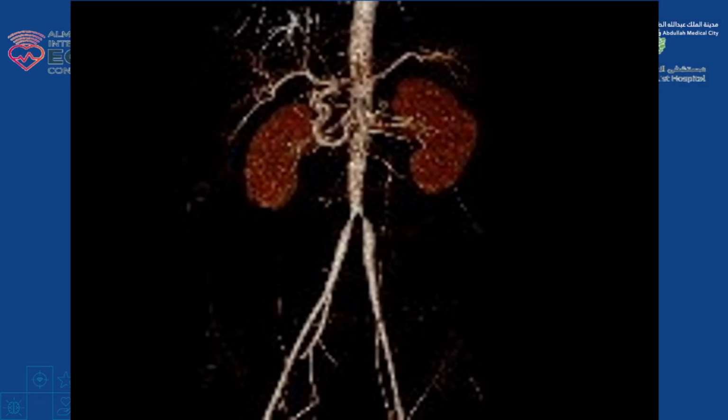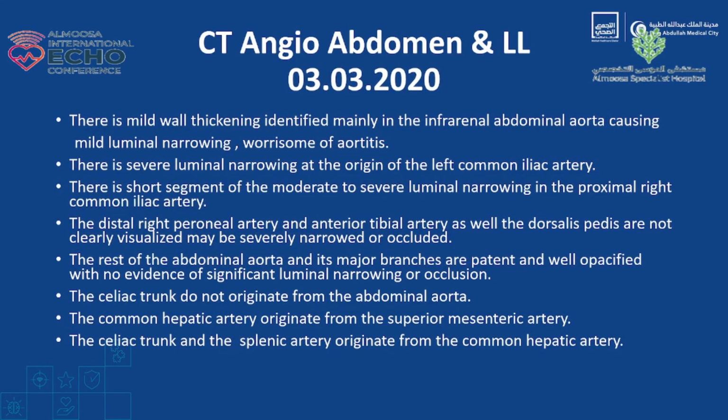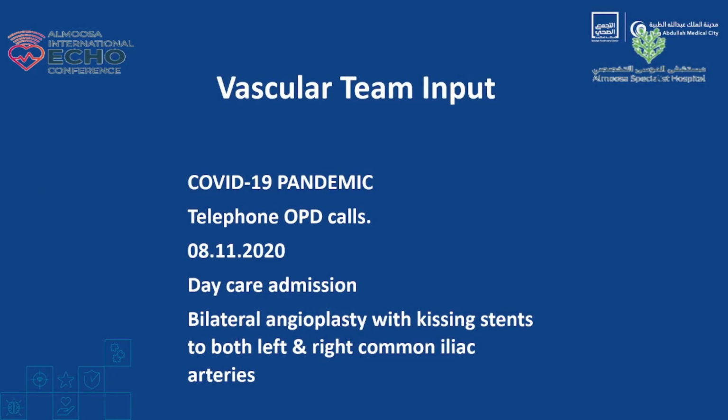And this is the CT, and the result showed that there is some sort of aortitis, and there is severe narrowing in both iliac arteries, especially the left one, and also there is an anomaly affecting the celiac trunk, common hepatic and common celiac trunk as well.